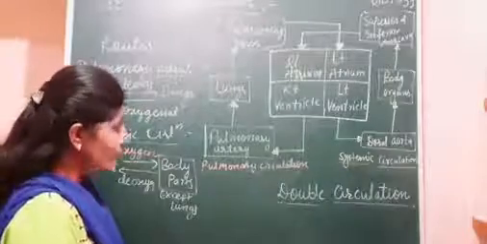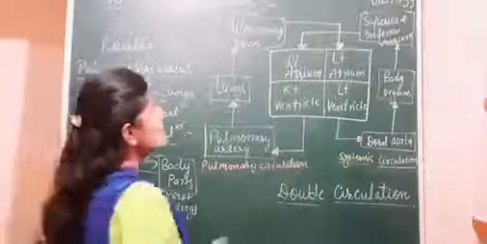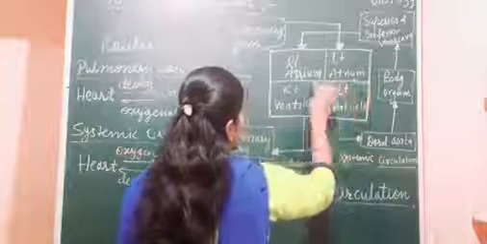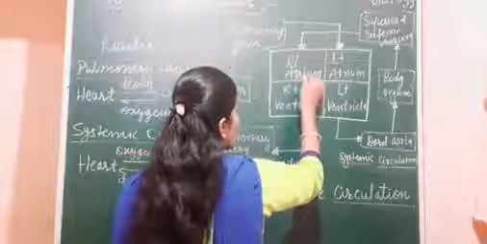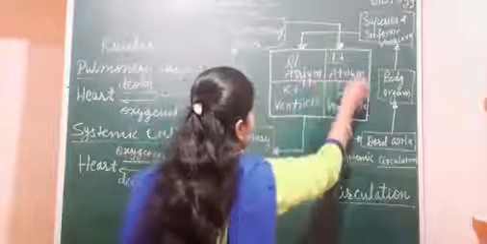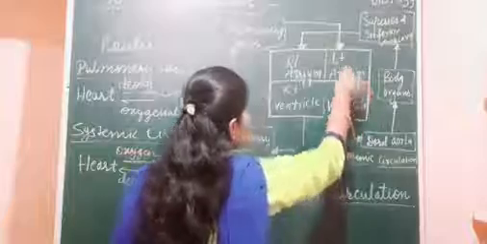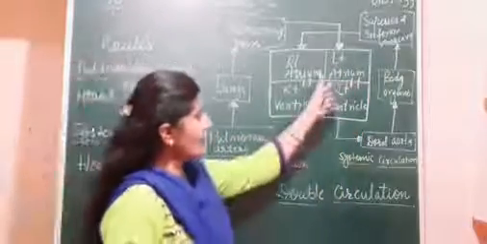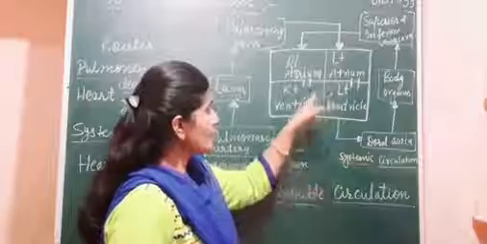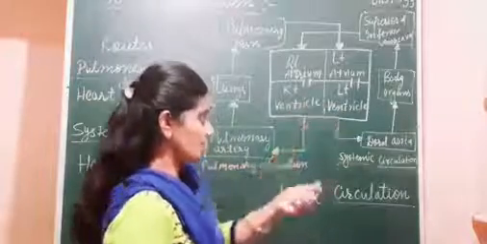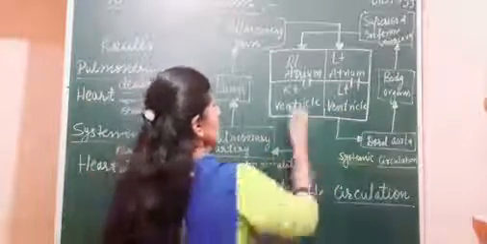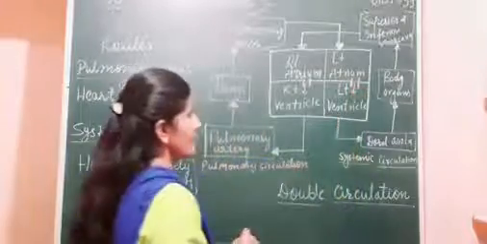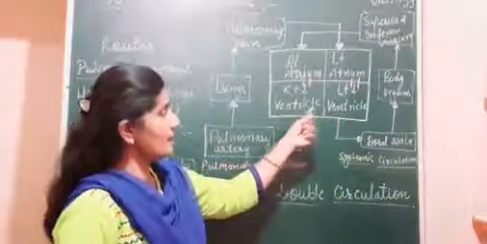In these 4 chambers, the blood first of all comes into the atria, the upper 2 chambers. When the blood comes into the upper 2 chambers, that blood flows into the lower chambers. सबसे पहले ब्लड कहाँ आएगा? अट्रियम में आएगा. अट्रियम के बाद वो धीरे धीरे ब्लड कहाँ आता है? वेंट्रिकल्स में आ जाएगा. The blood is flowing towards the ventricles, right ventricle and left ventricle.